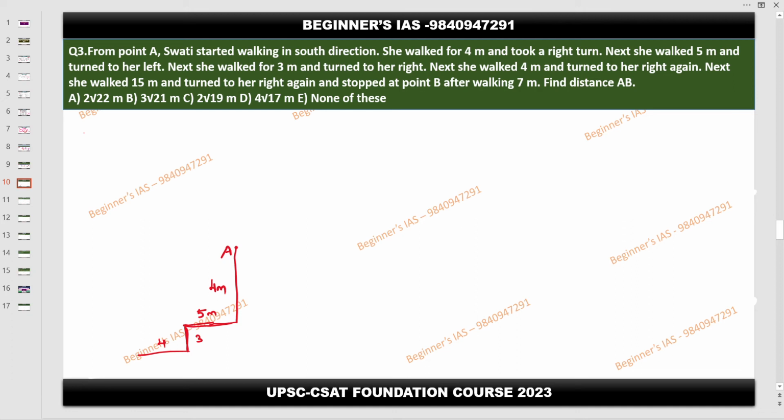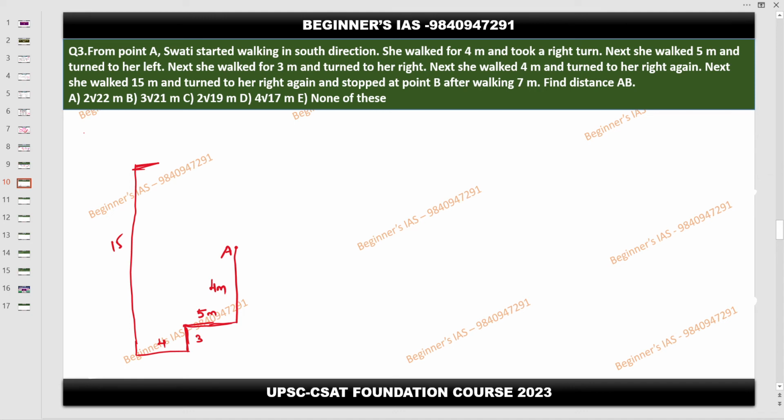Then turn to the right, so this is the right. Next, she walked 15 meters. Obviously, it's going to be more than the starting point. Since here it's 4 and 3, therefore 7, so it's crossing the top. Therefore this is 15. After this, turn to the right.